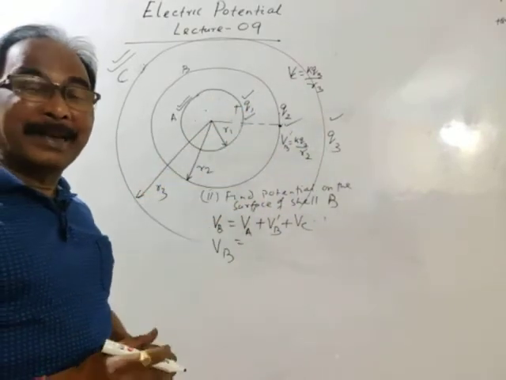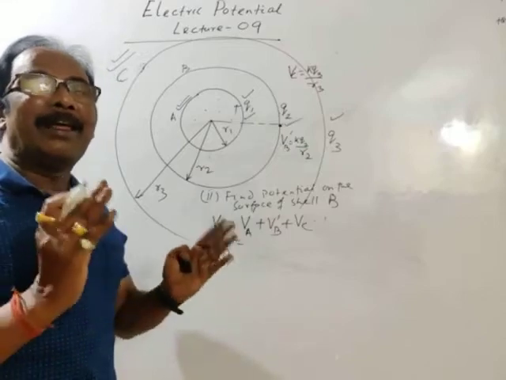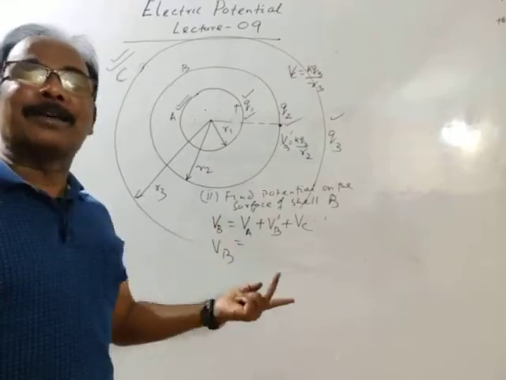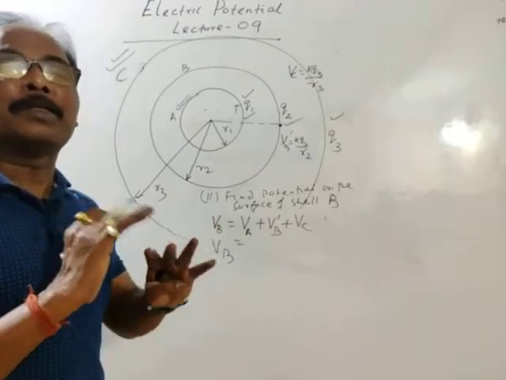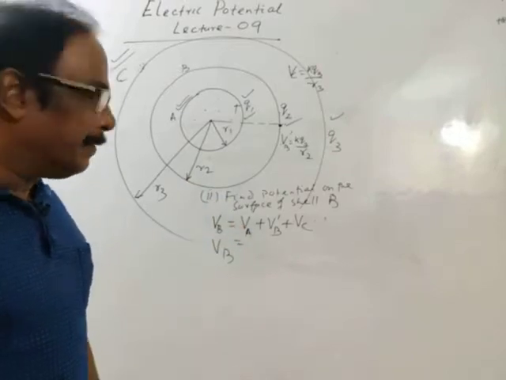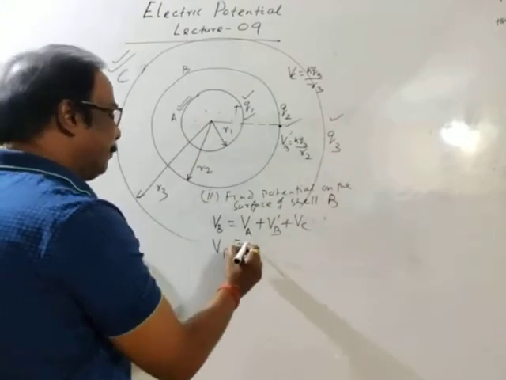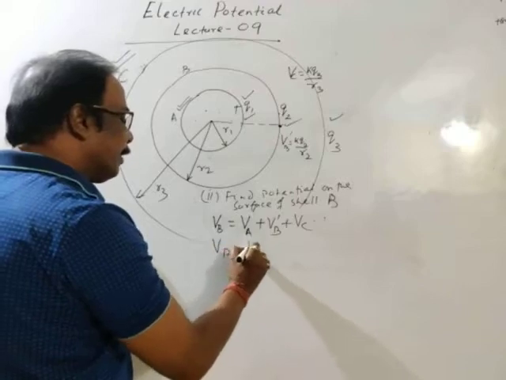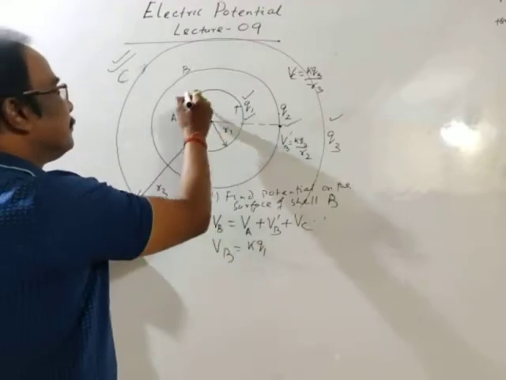As we know, potential outside the surface is KQ by distance. Distance is always measured from the center of the cell or sphere. So, due to A, potential is KQ1.